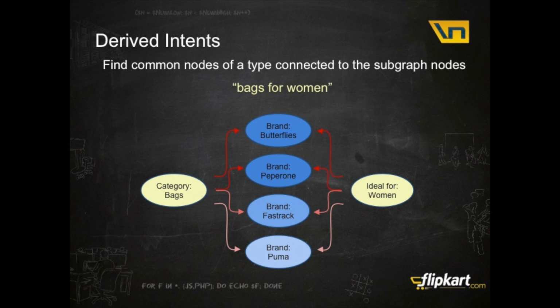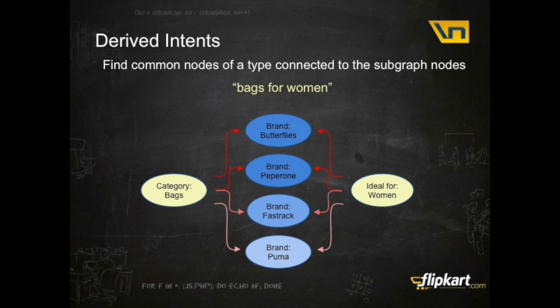Now, if I want to find the popular brands among this, I want to surface brands that have more affinity to women rather than brands that are unisex, like Fastrack. So what we do is we find the brands that are connected to both of these nodes. That gives me something like this: the brand Butterflies, the brand Pepperoni, the brand Fastrack, and Puma.